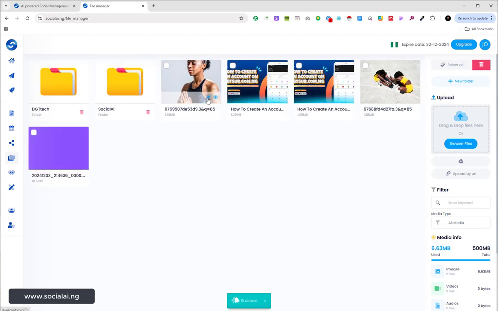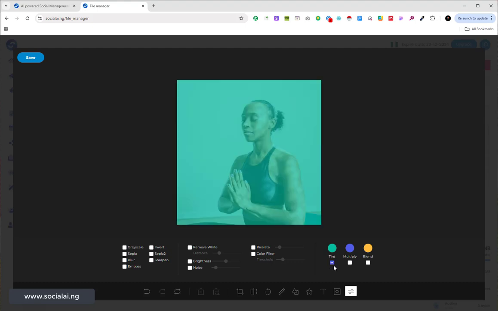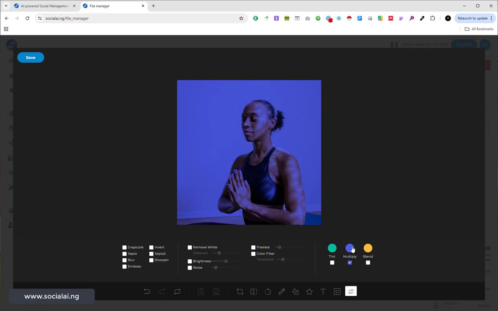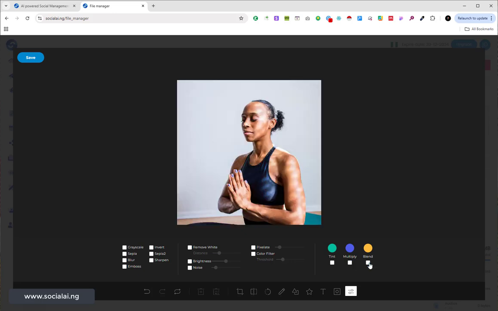Another thing that can be done is when you click on this, you can be able to edit your image, right? Let me say I want to tint my image to something like this. I want to multiply my image and also select a color, or maybe I have a particular color code I'm using for my business, right? I want to blend. I can do that as well. And so on and so forth. So these are different things you can do.